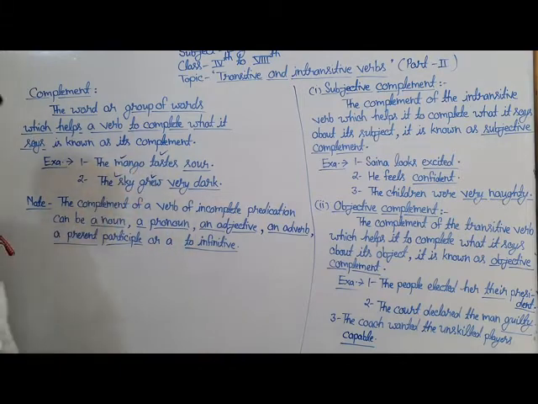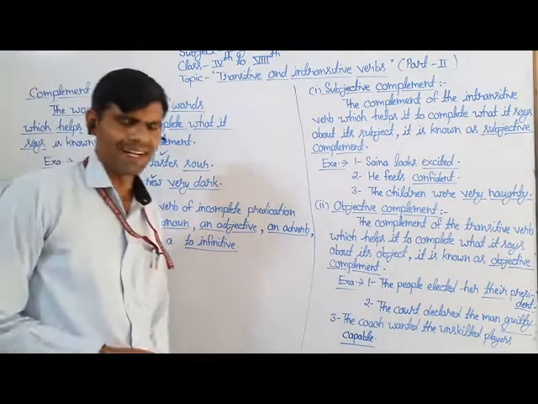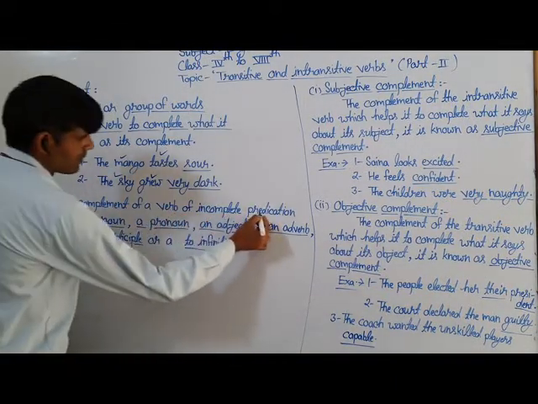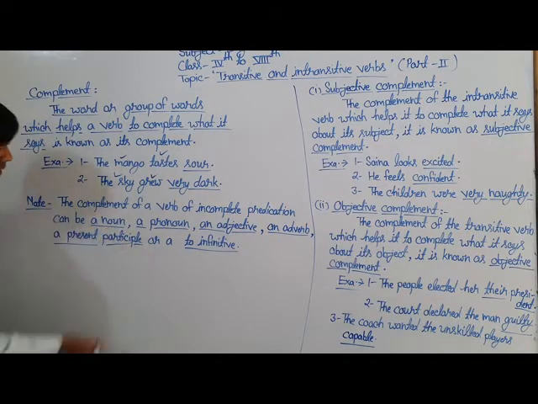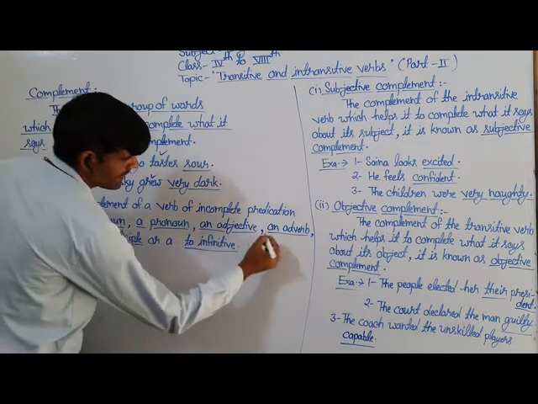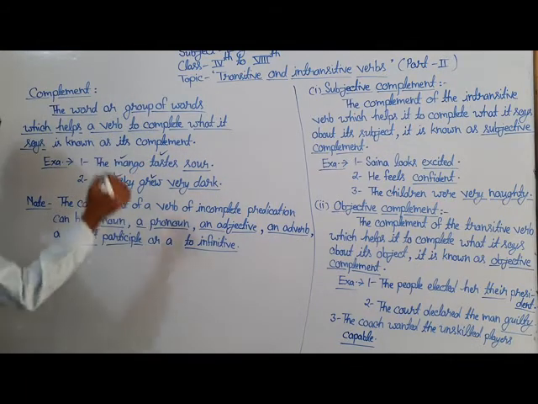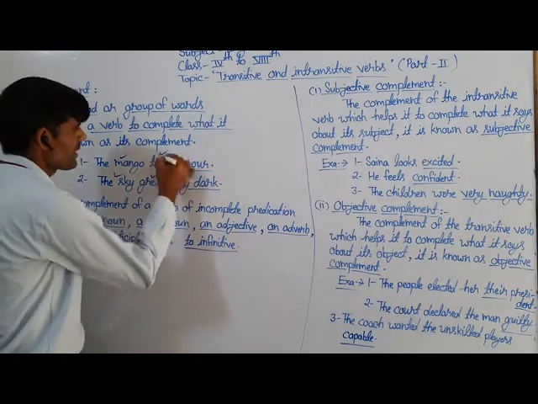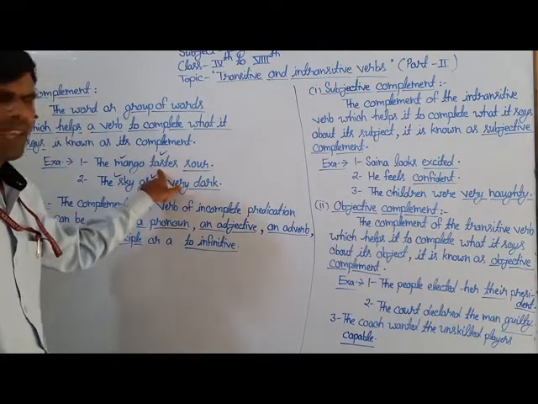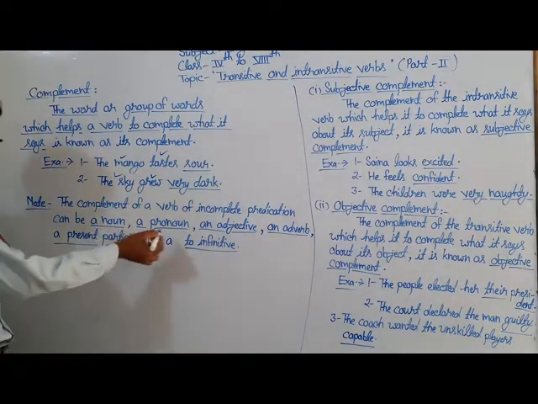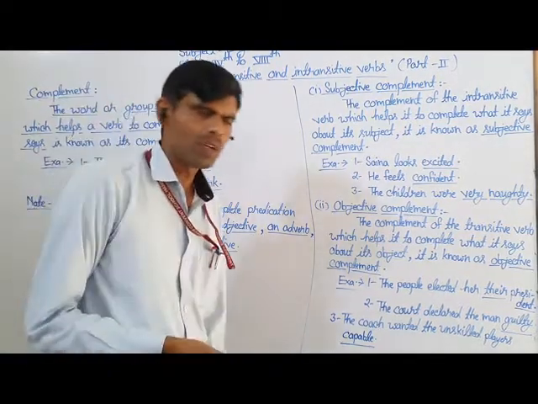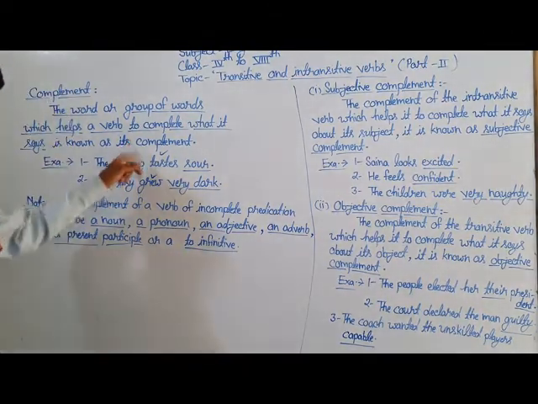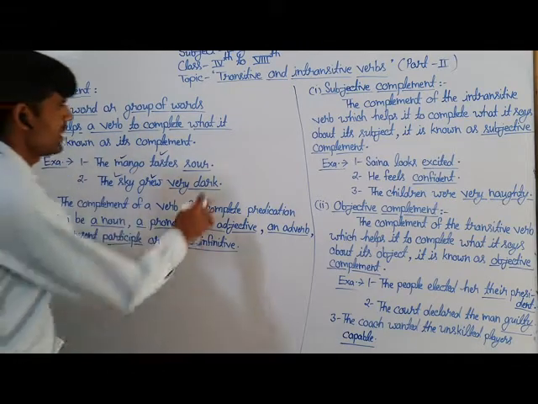And students, as some more information, let me tell you that the complement of a verb of incomplete predication can be a noun, a pronoun, an adjective, an adverb, a present participle, or a to-infinitive. The complement which comes after its linking verb or verb of incomplete predication should be one of these. So you have to consider all these by yourself.